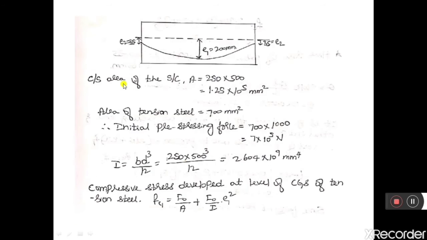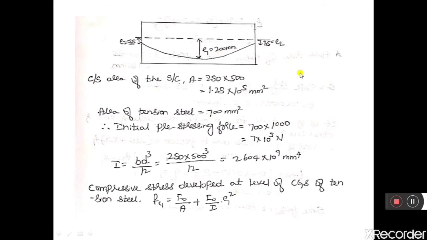Now let us consider a rectangular beam of cross section 250 by 500 mm. It is given that the beam has two eccentricities. One is at the support, where the cable has an eccentricity of 35 mm, and at the midspan, the cable has an eccentricity of 200 mm.